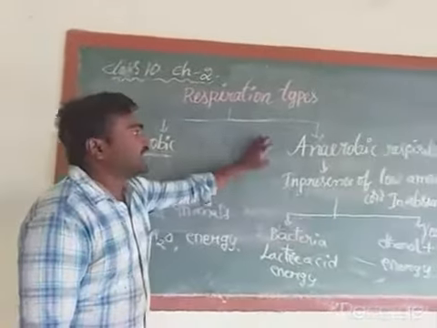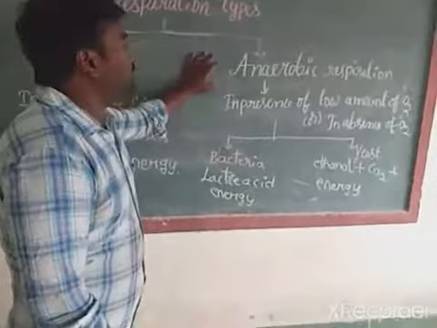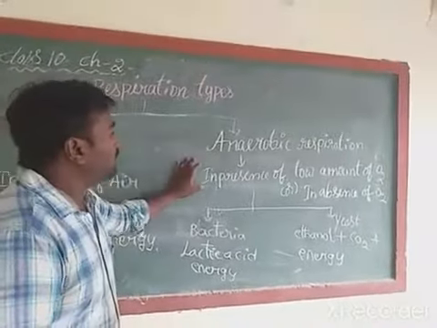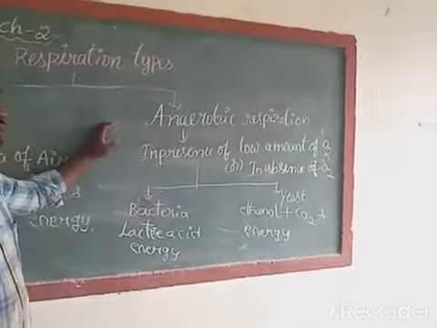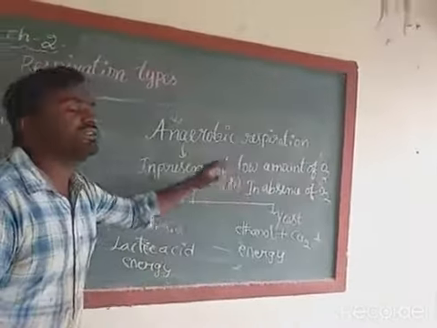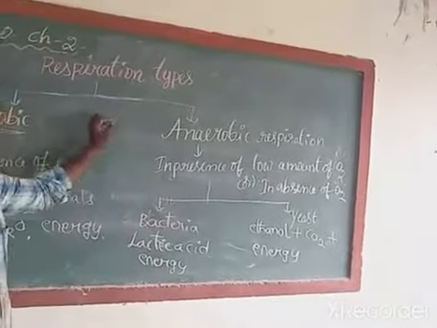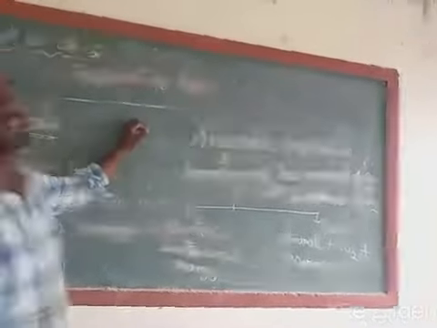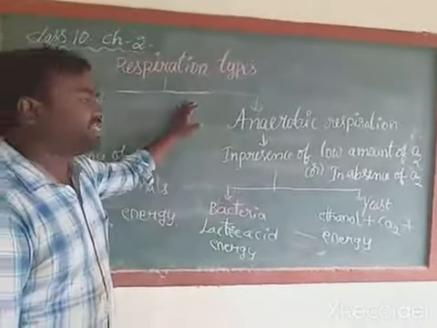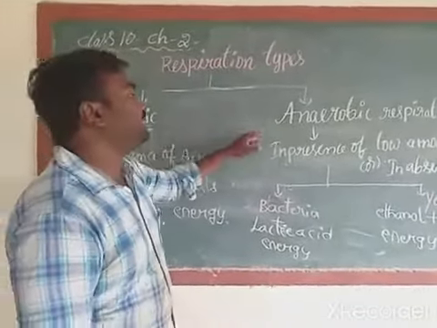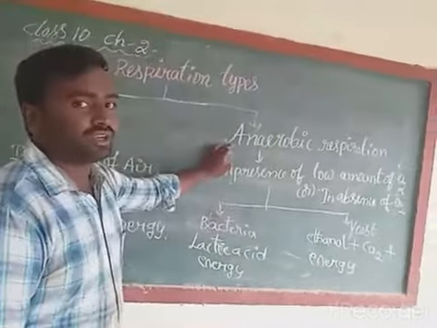Next, anaerobic respiration means in presence of low amount of oxygen or it is carried out in the absence of oxygen. It takes very low amount of oxygen, or it never takes oxygen. That type of respiration is called anaerobic respiration.